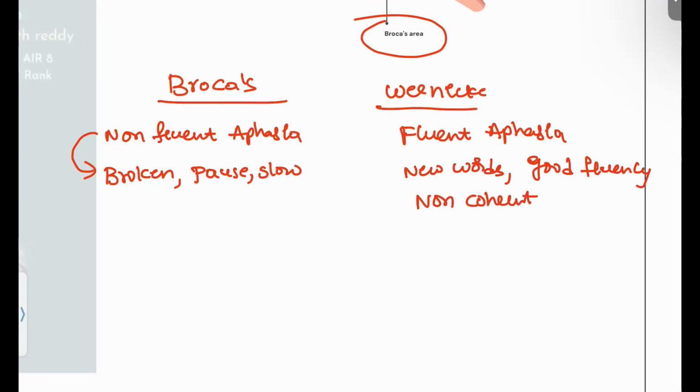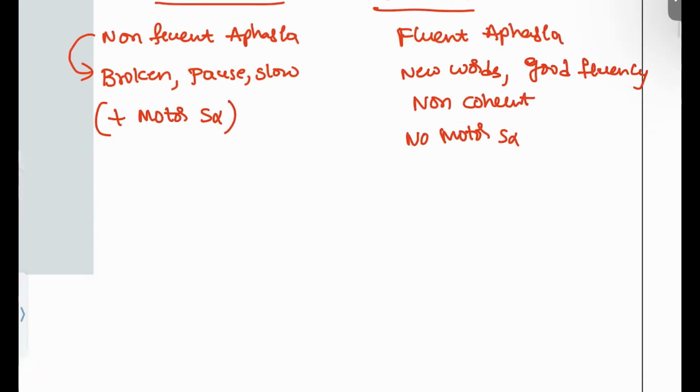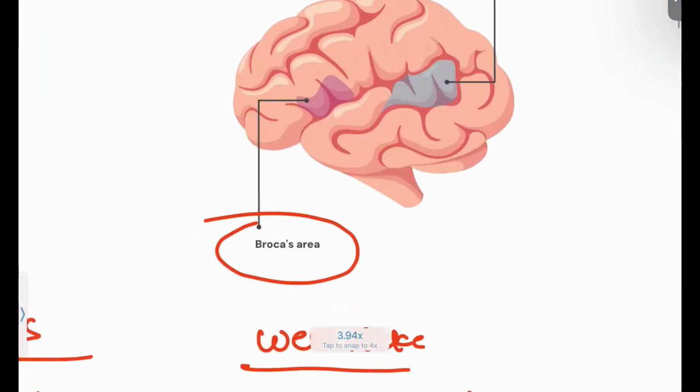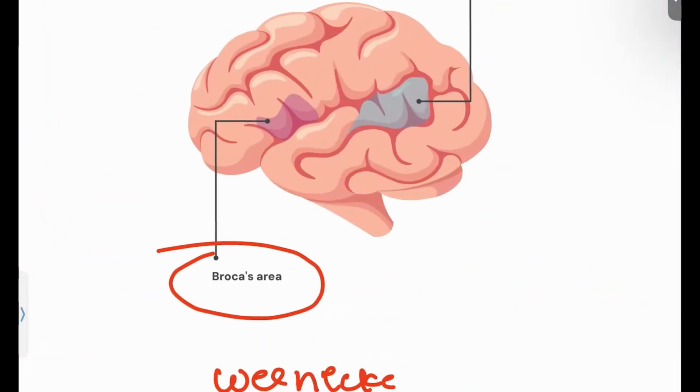And Broca's aphasia is always associated with motor symptoms, such as the patient might be having paralysis, tongue paralysis, or lower limb paralysis. All this will be associated with Broca's. In Wernicke's, no motor symptoms will be present. Okay, no motor symptoms. And Brodmann's area is also a commonly asked question. So when I say Broca's aphasia, its Brodmann's area is 44 and 45.